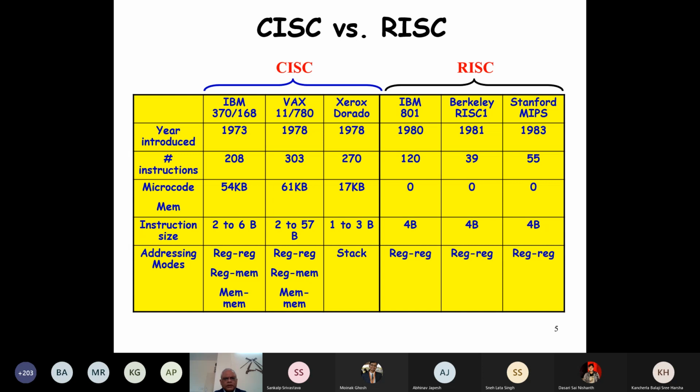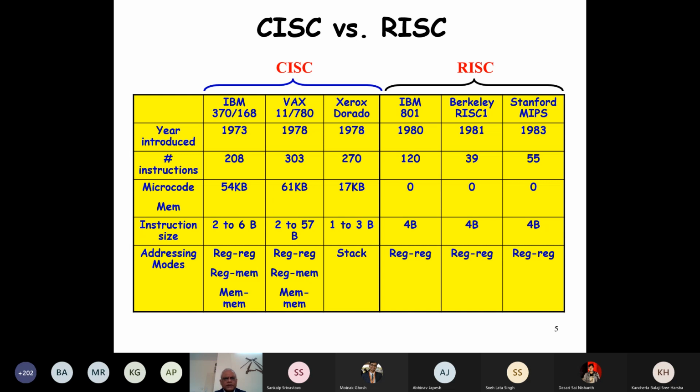The control unit, as we were saying earlier, has a program actually, which we called the microcode program, the micro program. And we had a memory to store the micro program. Whereas here in RISC, we don't have a microcode memory. It's a completely hardware control. Whereas in CISC, we had a microprogram control.